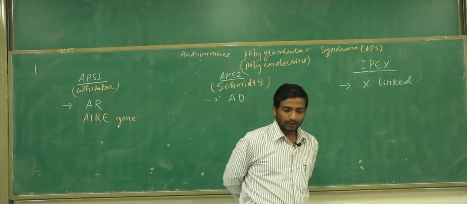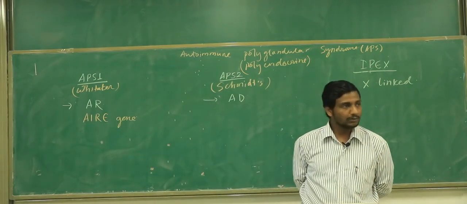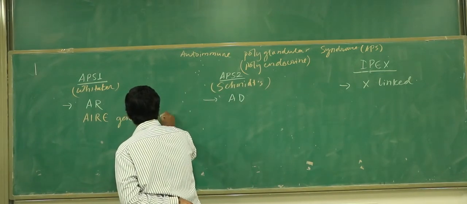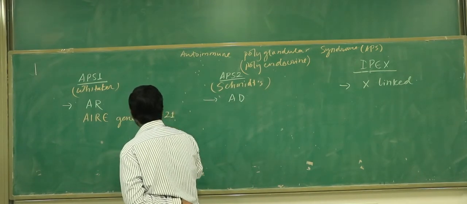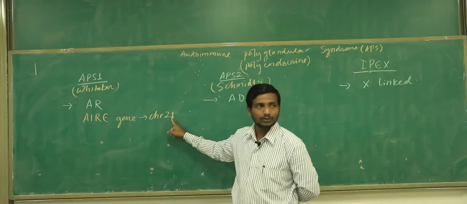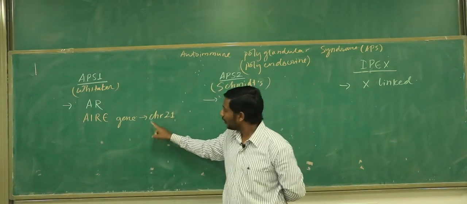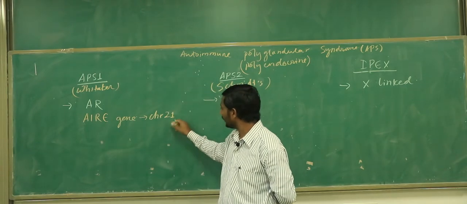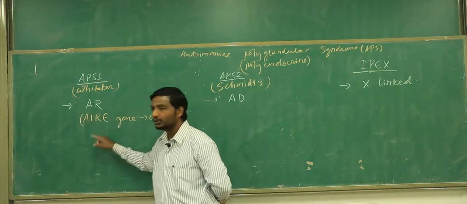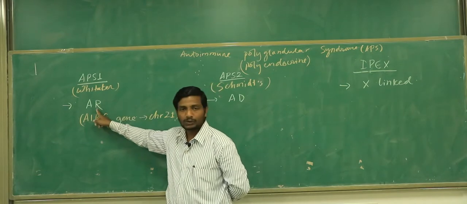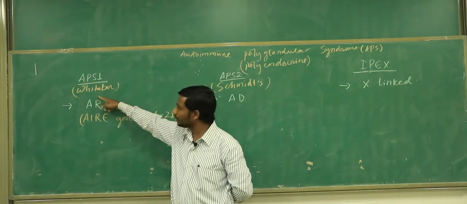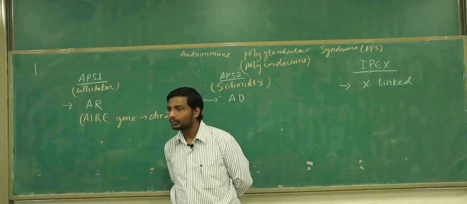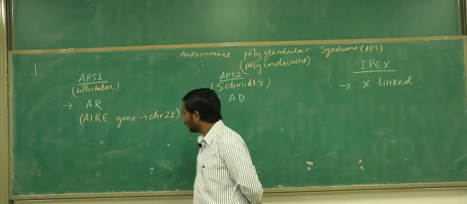Give me the full form: autoimmune regulatory gene, and this is present on chromosome number 21. So it is present on which chromosome? Chromosome 21. This gene has a mutation which follows the autosomal recessive pattern, and we call it Whittaker syndrome, or simply autoimmune polyendocrine syndrome type 1. Clear about this thing? Now let's go for the next one.